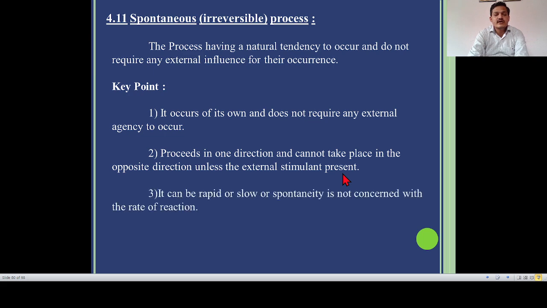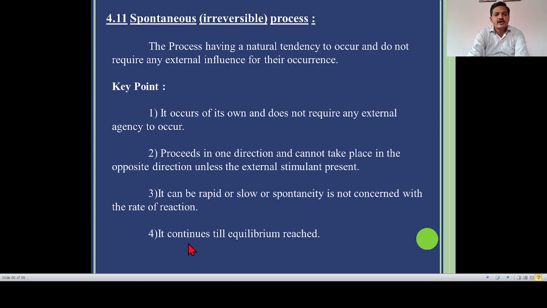Number 3, it can be rapid or slow, so spontaneity is not concerned with the rate of reaction. It means an irreversible process may take place fast or slow. But spontaneity is not concerned with the rate of chemical reaction, because the rate of chemical reaction is a different point.